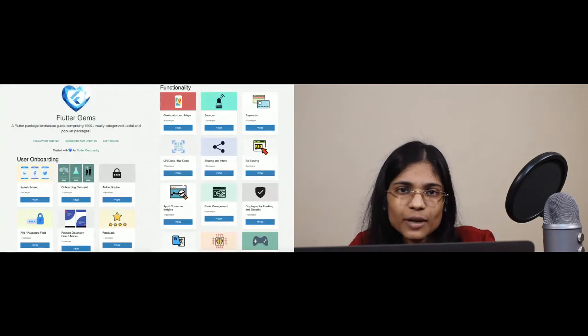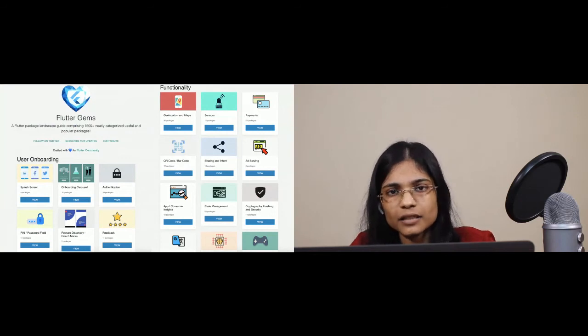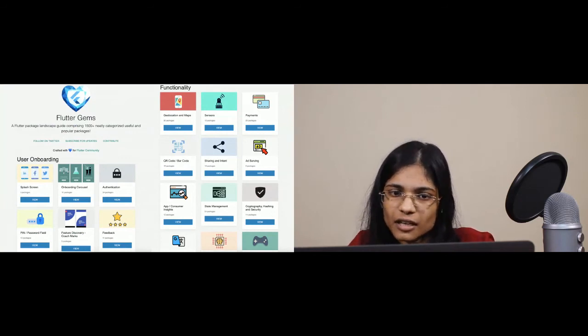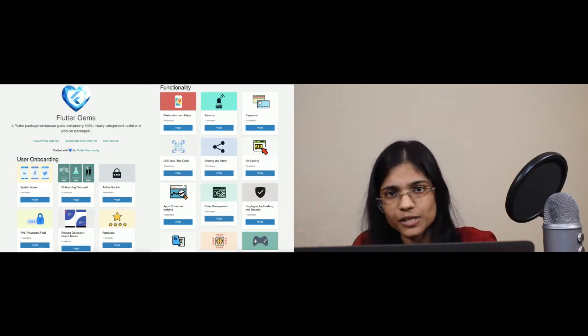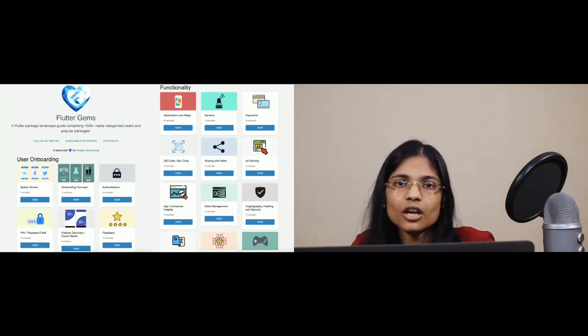So that's where Flutter Gems comes to your rescue. Flutter Gems is a Flutter package landscape guide comprising 1,500 plus neatly categorized, useful and popular packages based on functionality. So this is just a snapshot of the website, and you can see there are a lot of categories.